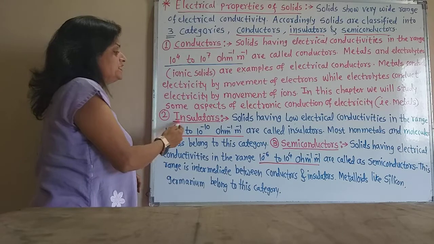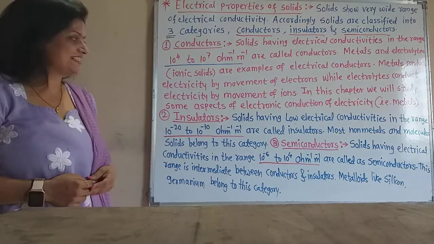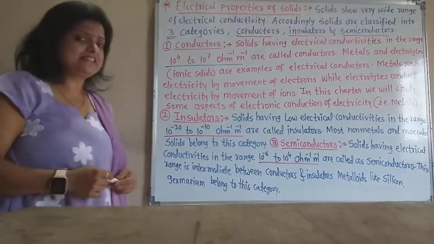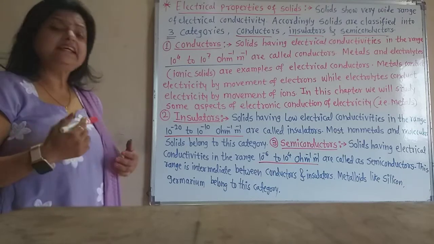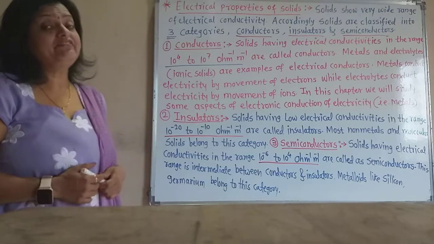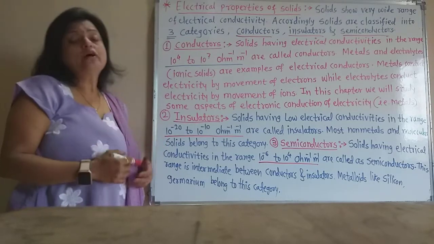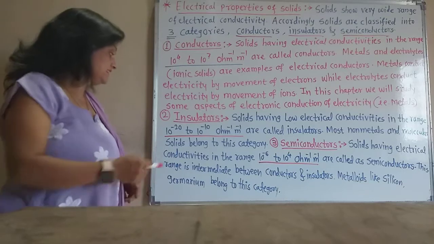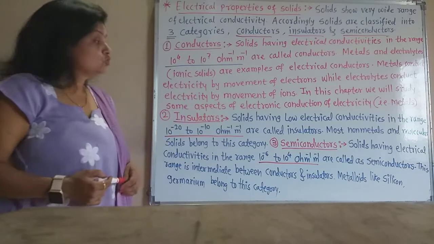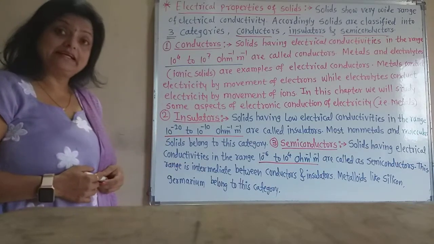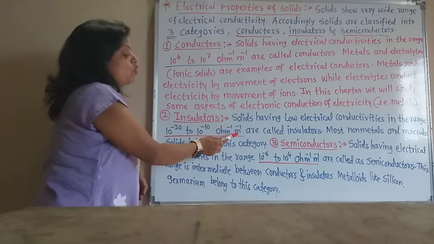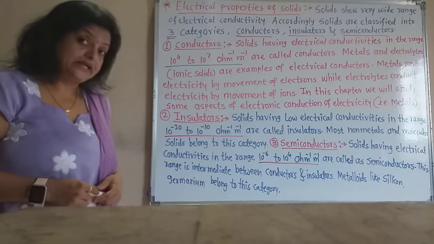Now second, the insulators, that is the non-conductors. These are solids having very low electrical conductivity, in the range of 10 raised to minus 20 to 10 raised to minus 10 per ohm per meter. So the solids having low electrical conductivities in the range of 10 raised to minus 20 to 10 raised to minus 10 per ohm per meter are called insulators.